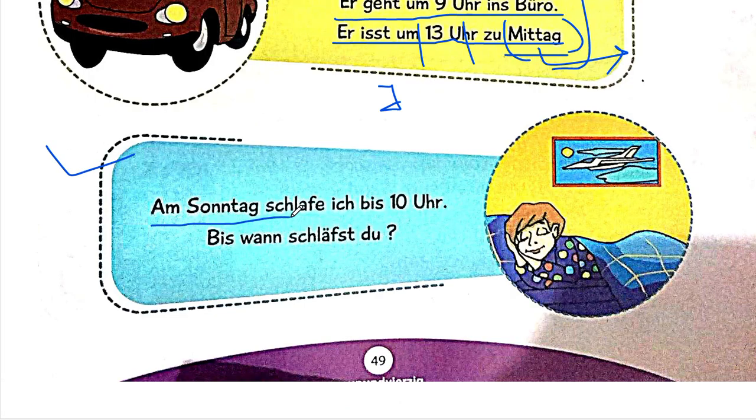Okay. Am Sonntag schlafe ich bis 10 Uhr. Bis wann schläfst du? This means on Sundays I sleep. Schlafe comes from the base root verb schlafen, and since there is ich over here, it became schlafe due to verb conjugation. I sleep till, bis is till, 10 o'clock, and then they're asking you the question, till when do you sleep? Bis wann. Whenever you want to ask till when, you'll always say bis wann. So if you're asking about sleeping, or even if you want to say, like, till when do you come from school, in these kinds of examples you can use bis wann.